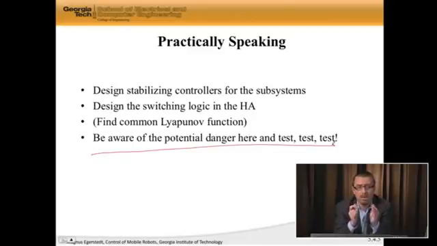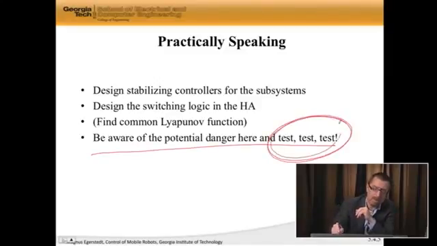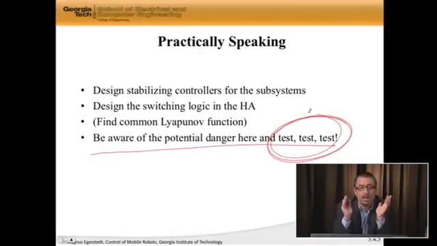So the most important thing here is really we need to be aware of the fact that stable subsystems do not ensure asymptotic stability of the hybrid system. So we need to be aware of it and test, test, test, in the sense that we run it and see what happens. Do we get instabilities induced? And if we do, we need to start messing with our switching logic. But this is really key, and I cannot overemphasize the testing aspect of a hybrid system.